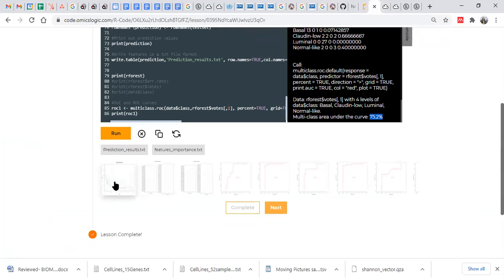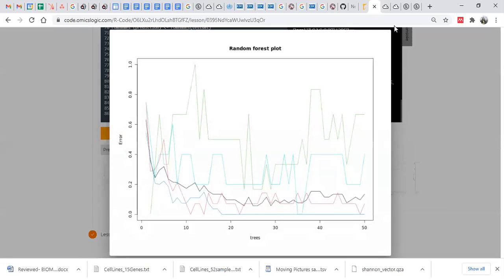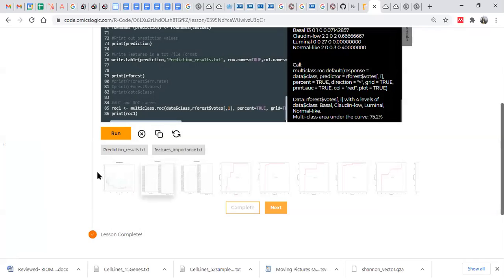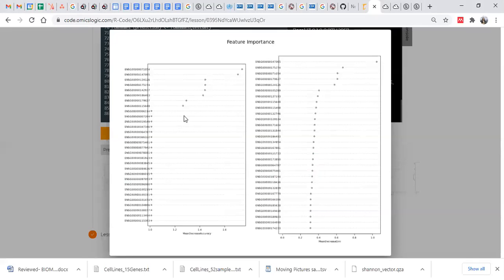Then this is the error curve. This is the important feature curve. You can actually assess which feature is affecting performance or not. We have also plotted these features. The features which have an effect on mean decrease accuracy, you can select those features as important features.